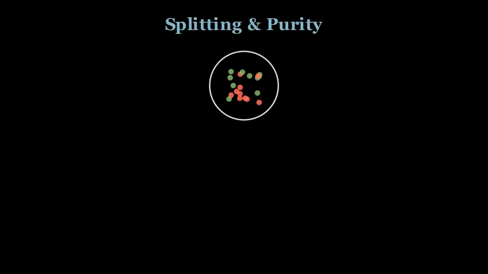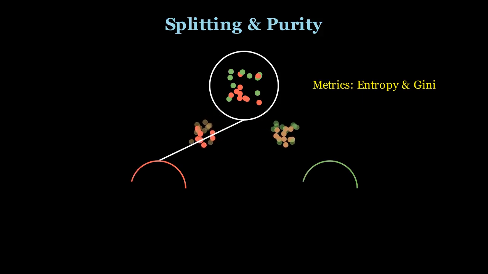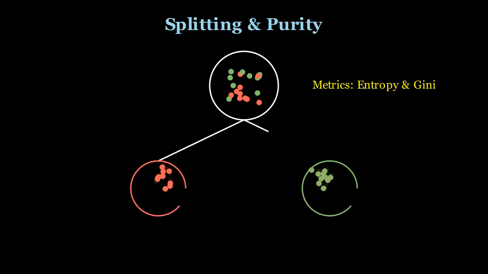At the heart of a decision tree is the concept of splitting. We start with a root node containing all our data. Our goal is to partition this data into groups that are as pure as possible. But how do we measure purity? In statistics, we use two primary metrics, entropy and Gini impurity.